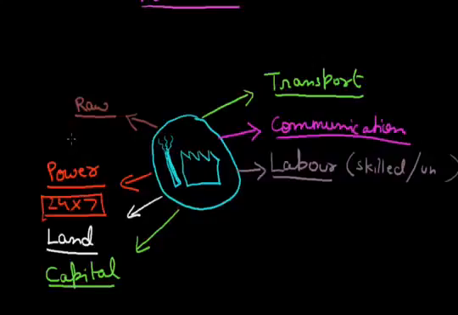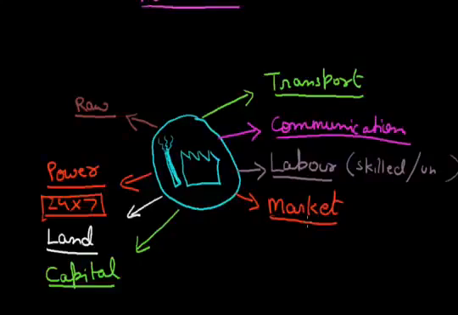The next important factor is the market. After producing these materials, we have to distribute them to places where there is demand. So the market must either be near, or connected with transport facilities.